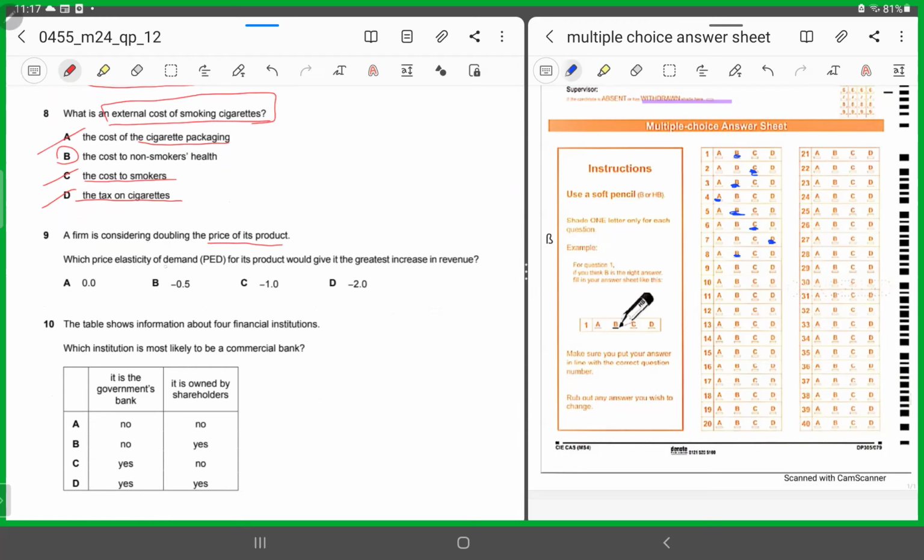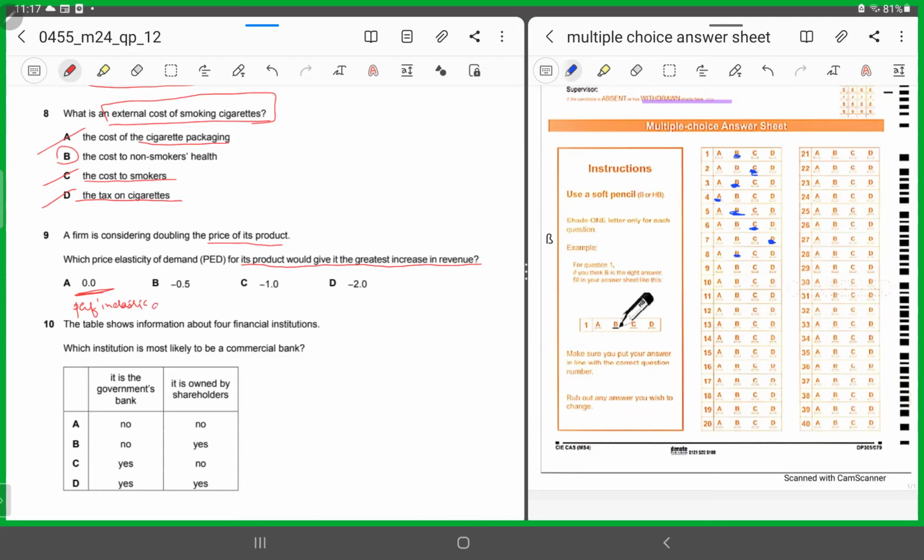Which price elasticity of demand for its product would give it the highest increase in revenue? They are asking you that if it decides to do so, in what situation would its revenue be maximized, keeping these price elasticities of demand in front? A is giving you a 0 price elasticity of demand, which is a perfectly inelastic demand.